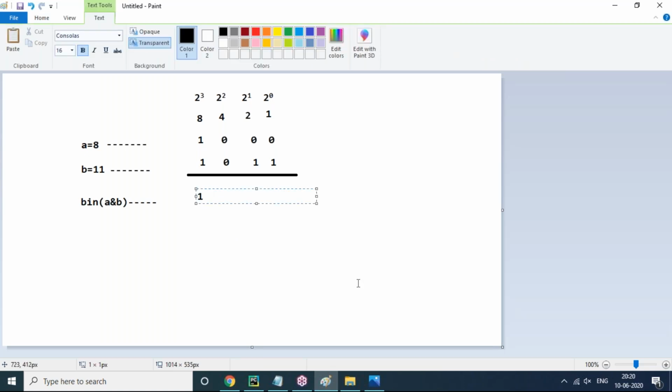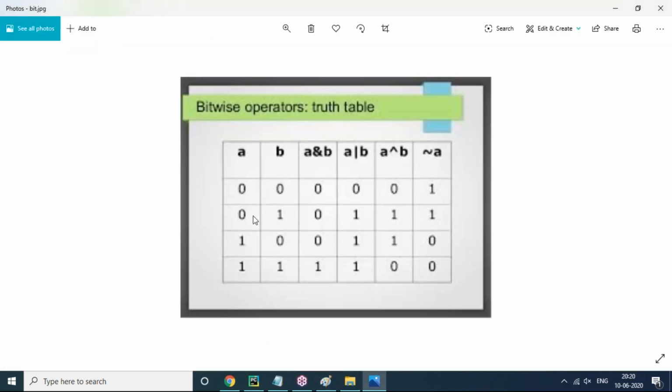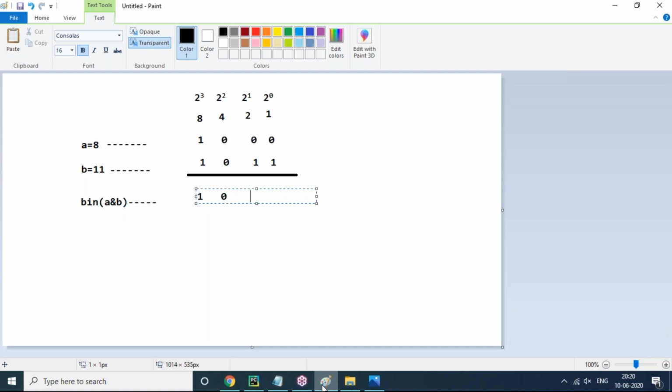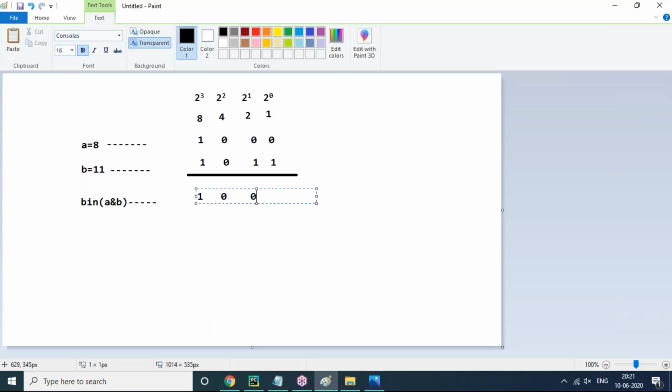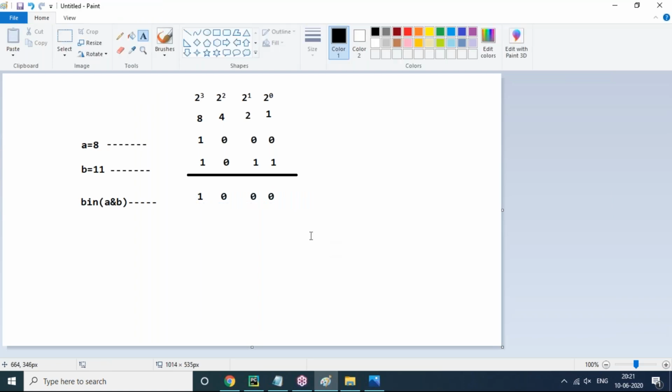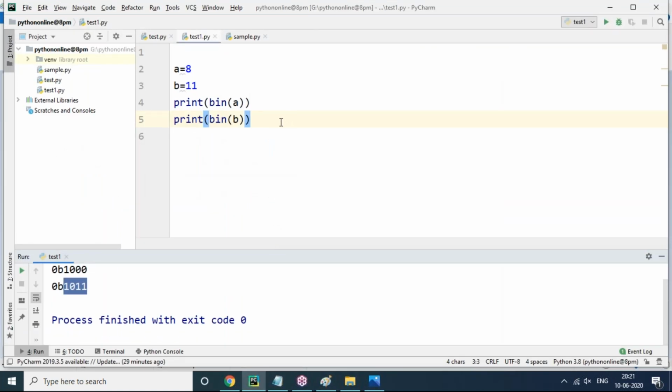At the same time, 0 and 0 gives 0. Next, 0 and 1 you calculate like this: 0 and 1 gives 0. So this is actually 1000 that is coming. So binary of A and B is also 1000. Let's check whether binary of A and B is 1000 or not.